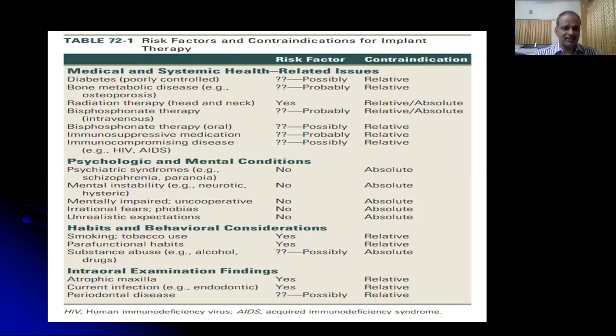Parafunctional habits such as clenching and grinding may lead to repeated lateral forces on the implants and may lead to failure of osseointegration or fracture of the implants. Infections such as those of endodontic or periodontal origin should be treated before initiating any implant therapy. Atrophic maxilla presently can be managed by sinus lift and bone augmentation procedures.